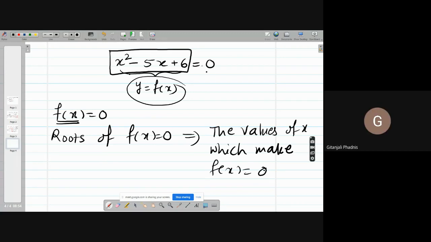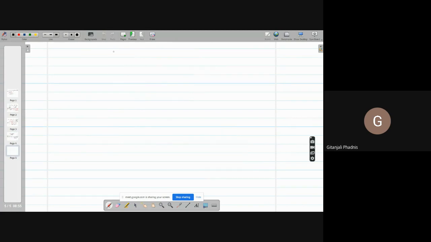Yes. Solutions of equations and roots of the polynomial. Okay. So this is what we want to find. Now tell me, what is the solution of this?